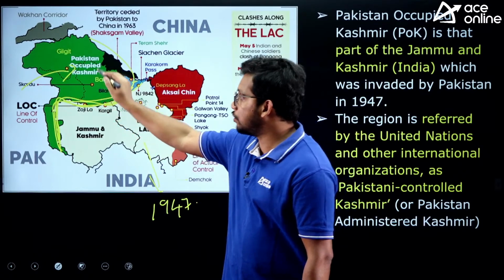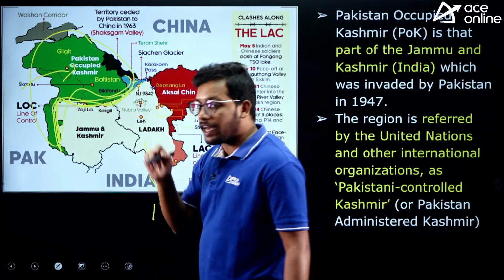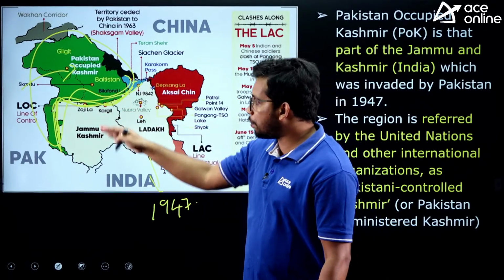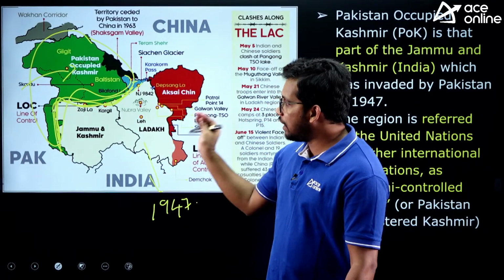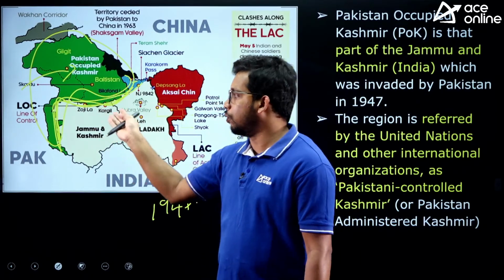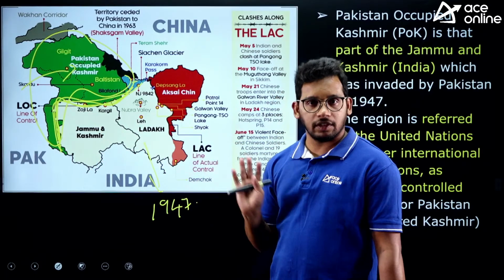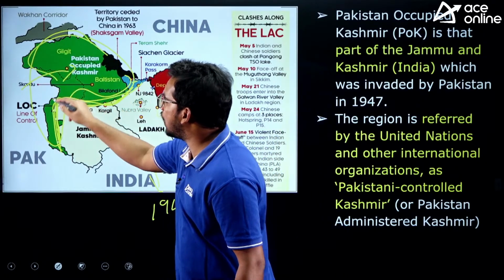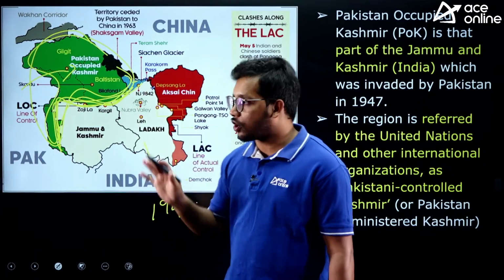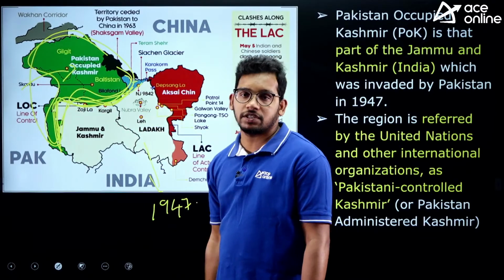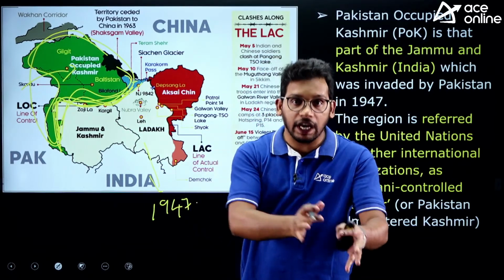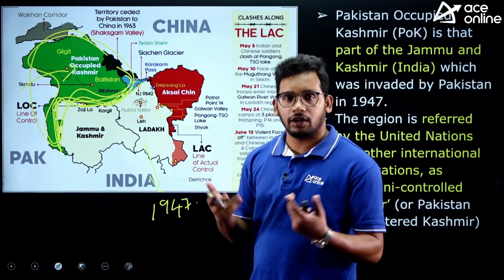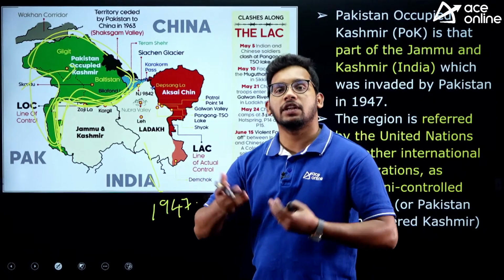Whose territory this is will be decided based on the voting of the people who are residing in Jammu Kashmir. All the people residing in Jammu Kashmir will decide to which country this territory has to go, whether Pakistan or India. But before going for voting, Pakistan has to vacate this illegally occupied region of Gilgit-Baltistan. Pakistan has to vacate first, and only then will we conduct the plebiscite or voting. Pakistan did not vacate it till now, and that's why there is no voting at all.